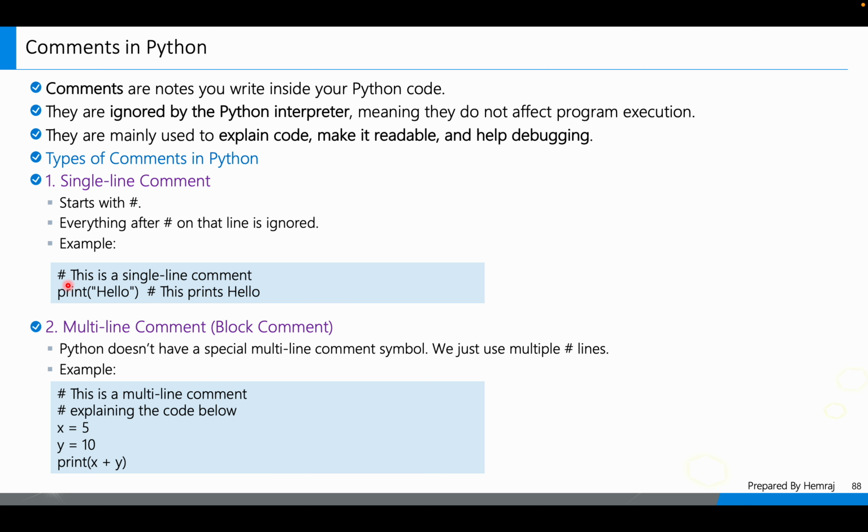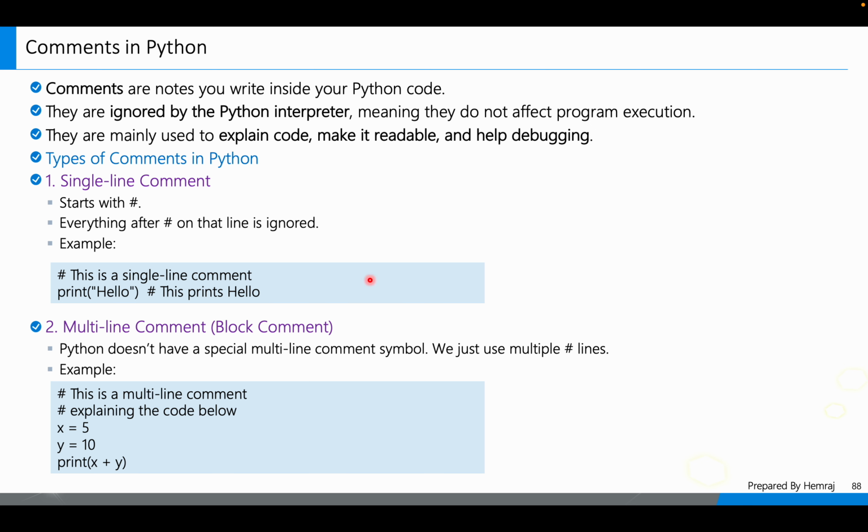Here is a very basic code example. This is the comment, starting with the hash, a single line comment. Then we have written the code print hello. This print hello is code, but the line that starts with the hash is a single line comment. When we run this in Python, we only get the output of the code. We cannot see the comment anywhere in the output, because it is passed over by the interpreter.